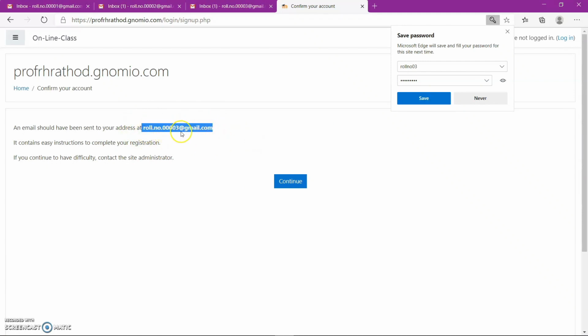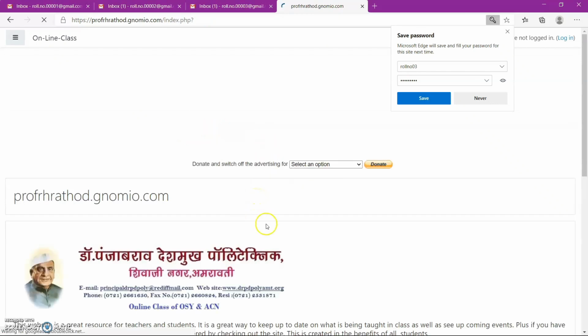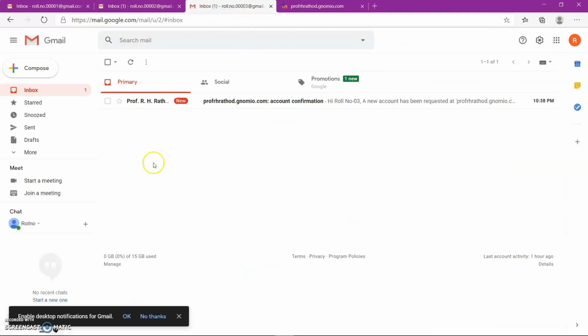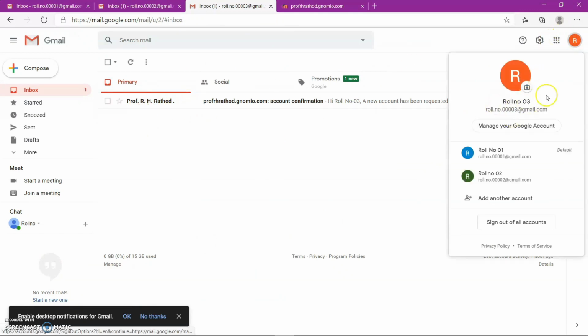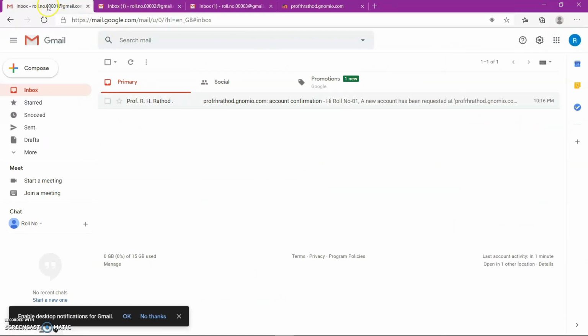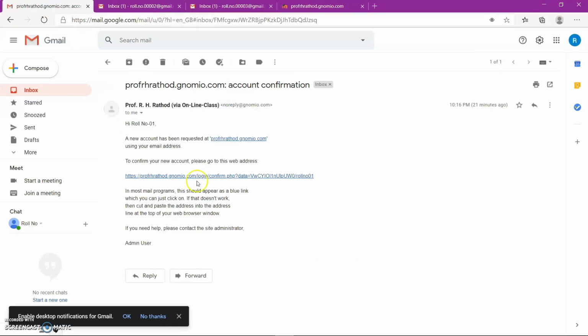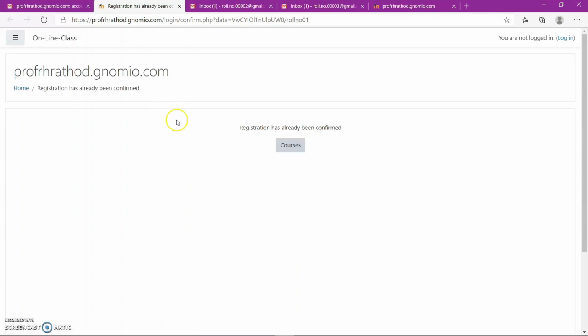roll number 0003@gmail.com. Continue. Then check whether that email got or not. This is the email ID, this one. So same way, roll number 1, roll number 2 and roll number 3 already have got the mail.